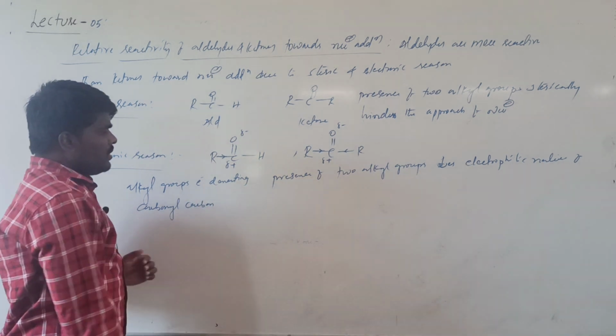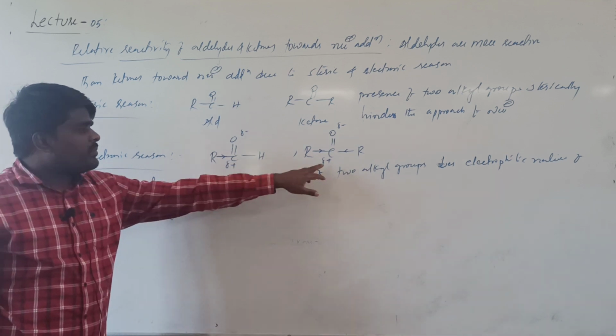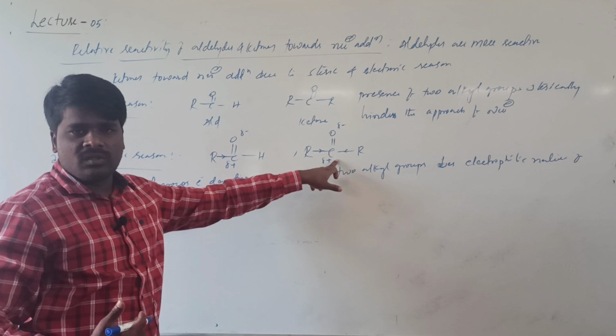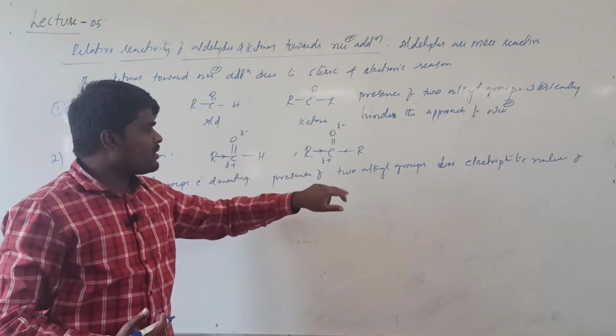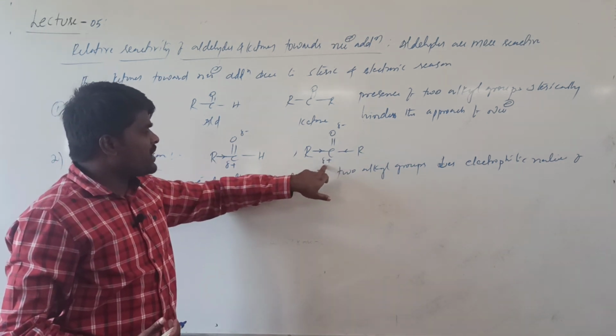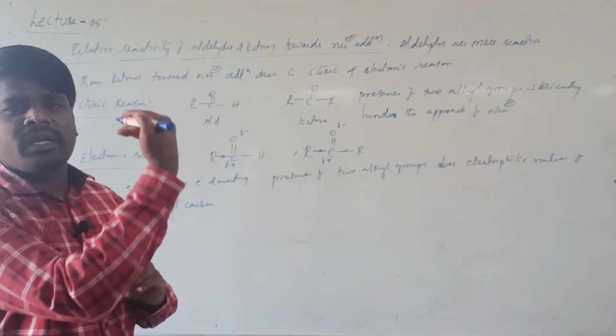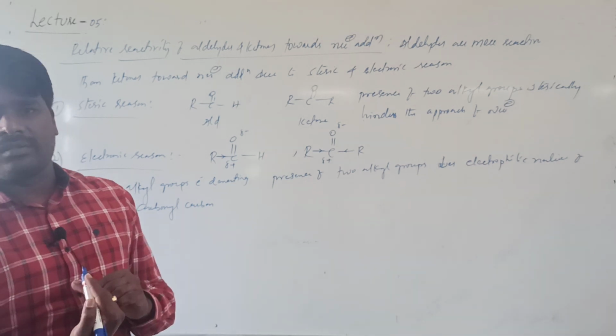Here there is only one donating group. Greater the positive charge on the carbon, greater will be the rate of nucleophilic addition. Due to the presence of two electron donating groups on the ketone, the extent of positive charge will decrease. If the extent of positive charge decreases, the rate of nucleophilic addition will decrease.